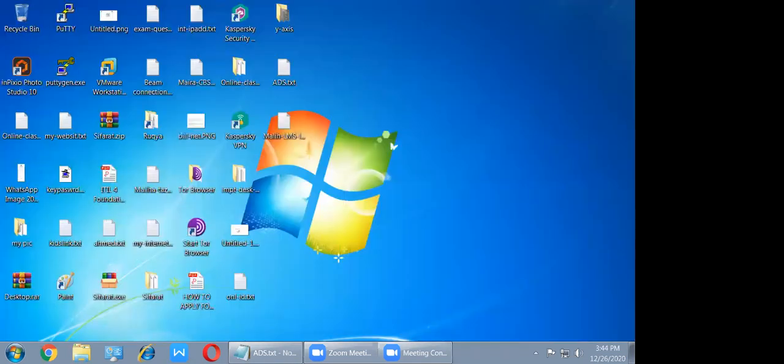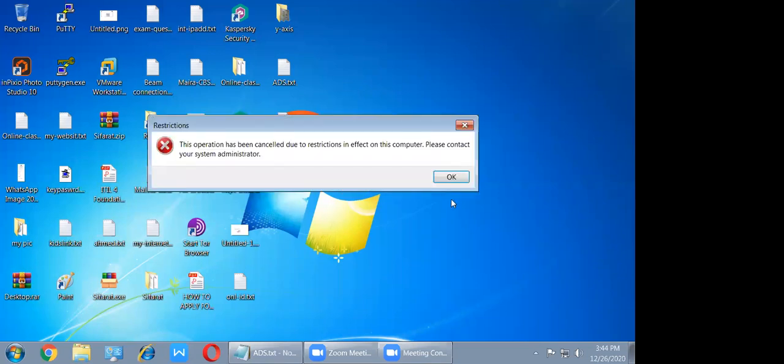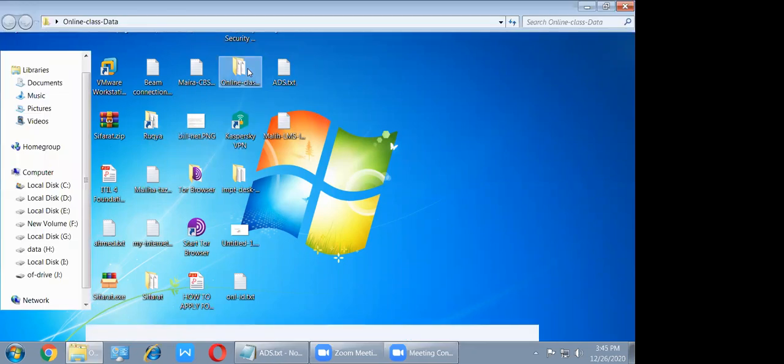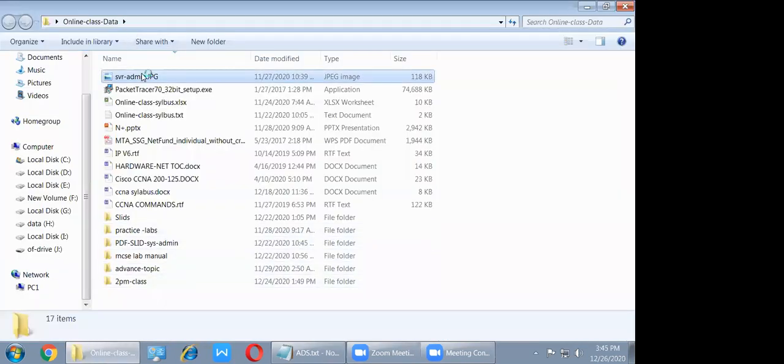Suppose I have to delete, we have to get back with the same procedure. Like how we disabled it, open the run command. But how can I open the run command? When I open the run command, it gives the error. Yes, we have disabled run just now. Exactly. How can I?